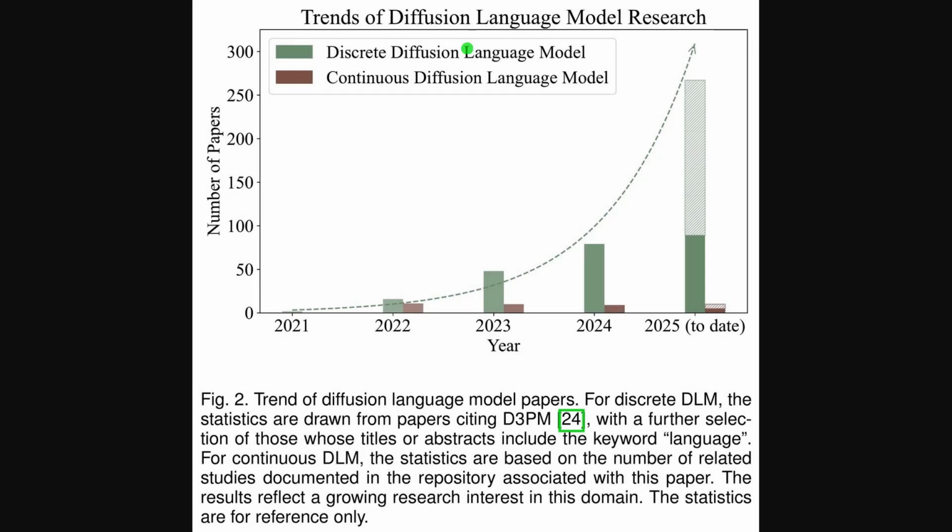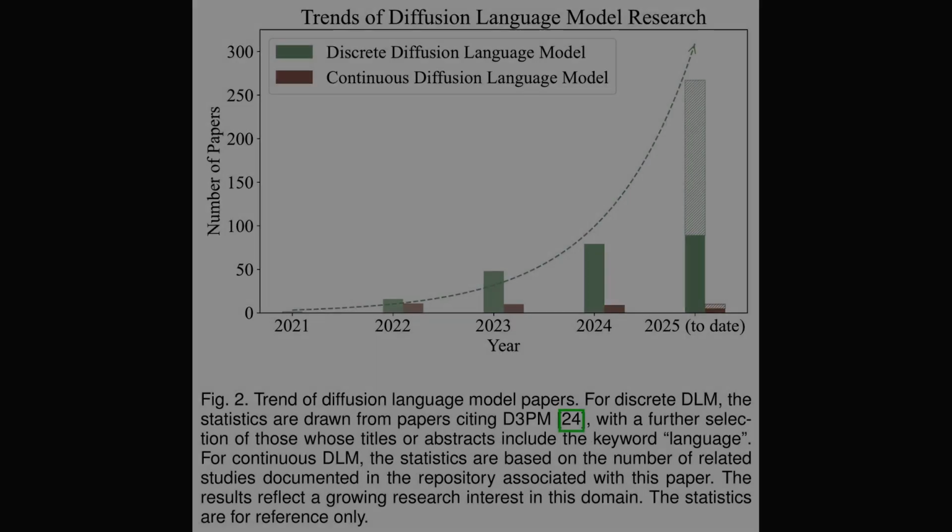Next, this trend chart shows research volume over time. Focus on the full plot first, where the x-axis spans 2021 to 2025 to date, and the y-axis counts papers. The green bars represent discrete models, and the brown bars represent continuous models. Building on the timeline we discussed, the green bars surge from 2023 onward, while the brown bars stay modest. The dashed green curve projects rapid growth into 2025, with a hatched section indicating in progress counts.